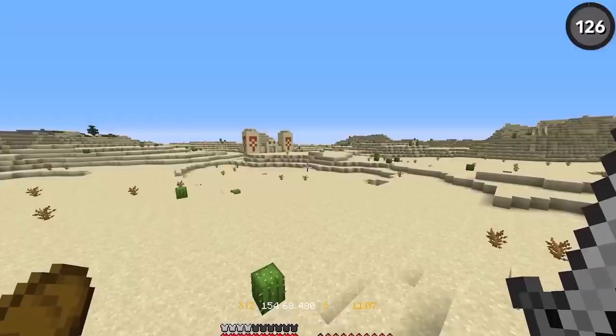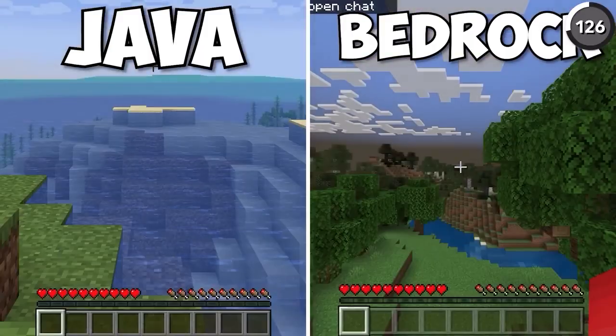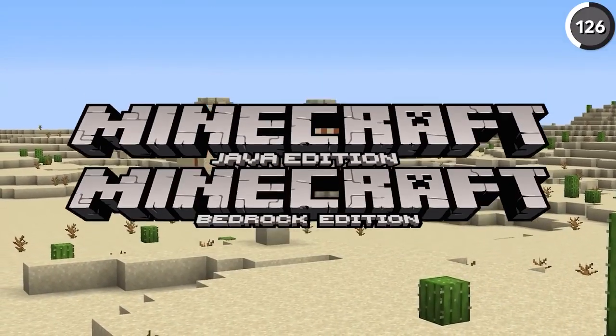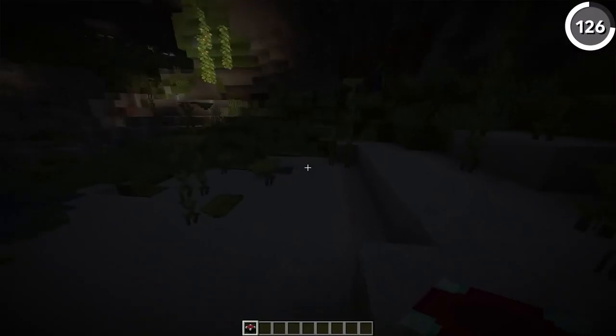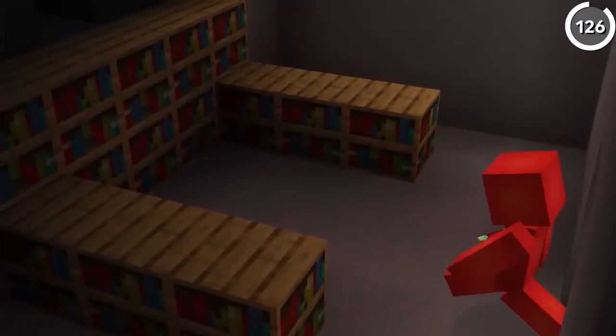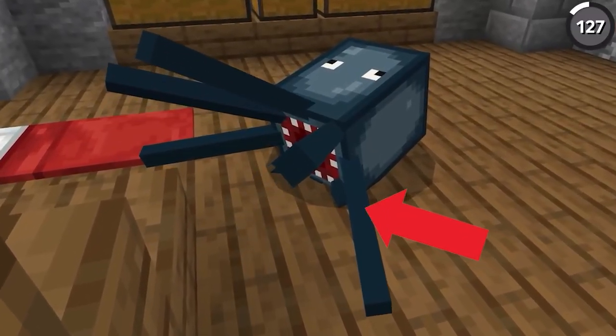One of the big changes for Minecraft going forward is parity between how Java and Bedrock generate. So as the two versions get closer and closer, our enchantment tables are doing the same. And now, enchantment tables in the Java version give off a light level of 7, just enough to light up the 15 bookshelves nearby.